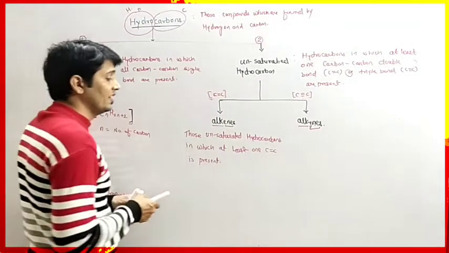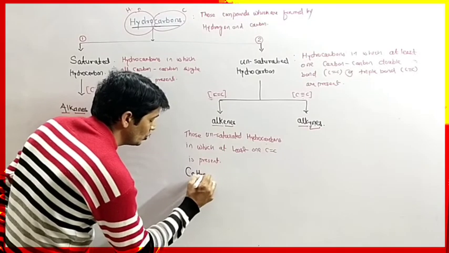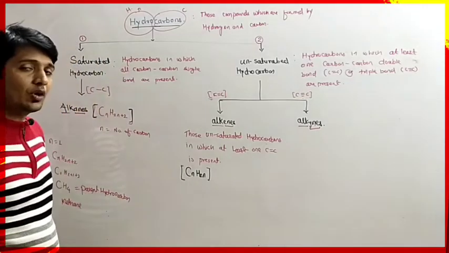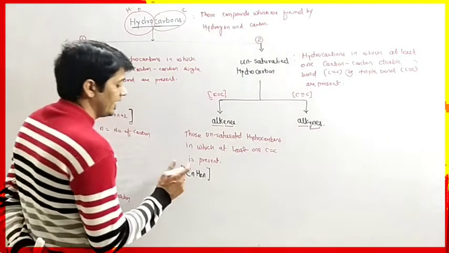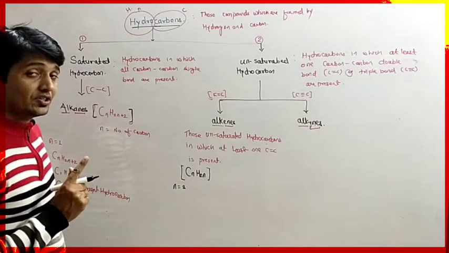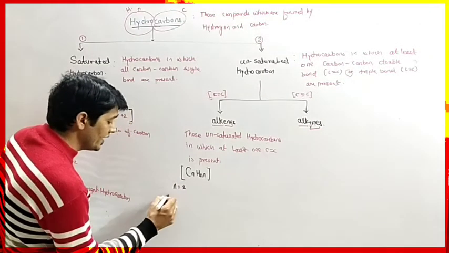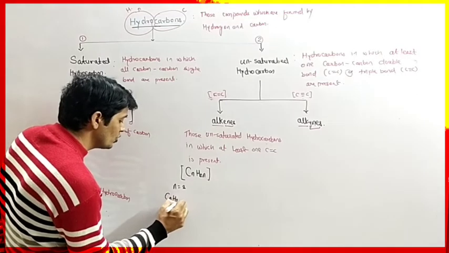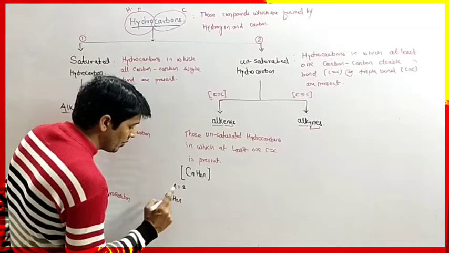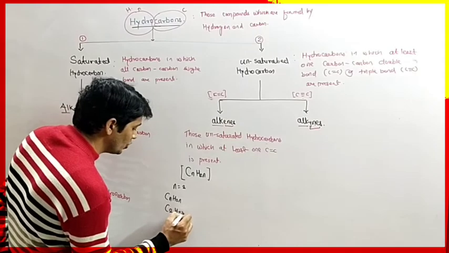Okay. So the general representation of alkenes is CnH2n. It is the empirical formula or general representation of alkenes. If we take n equals 2, we will get the first member of alkenes. So the formula is CnH2n. Since we have n equals 2, we have to replace n by 2. So the formula will become C2H2 into 2.